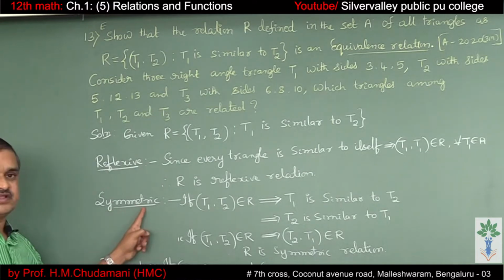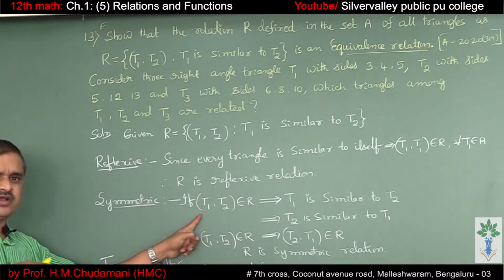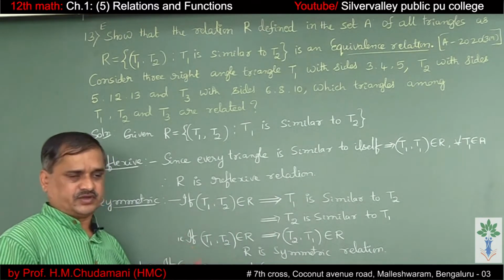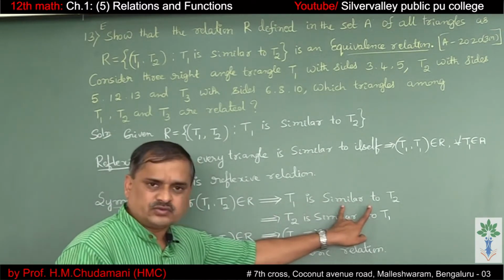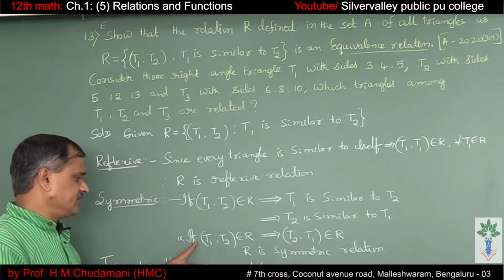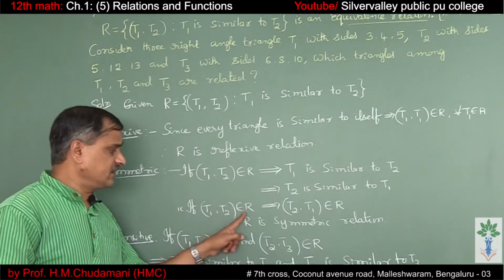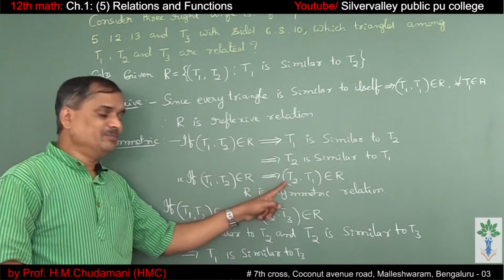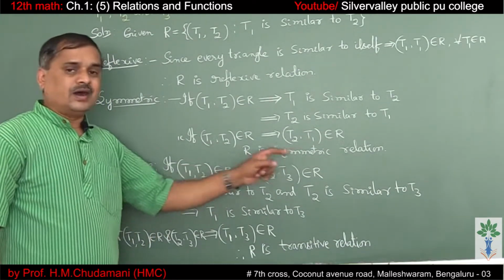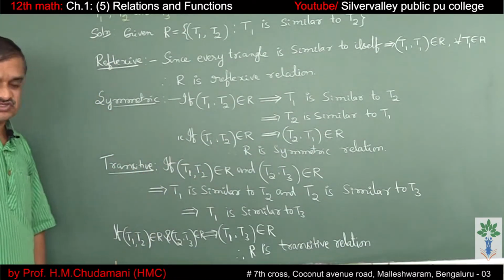Next, symmetric relation. If (T1, T2) belongs to the relation, T1 is similar to T2. T1 is similar to T2 is the same as T2 is similar to T1. So that means if (T1, T2) belongs to the relation, it implies (T2, T1) belongs to the relation. Therefore, R is a symmetric relation.